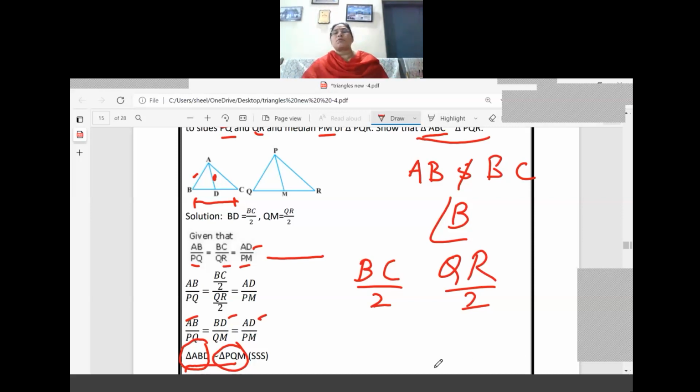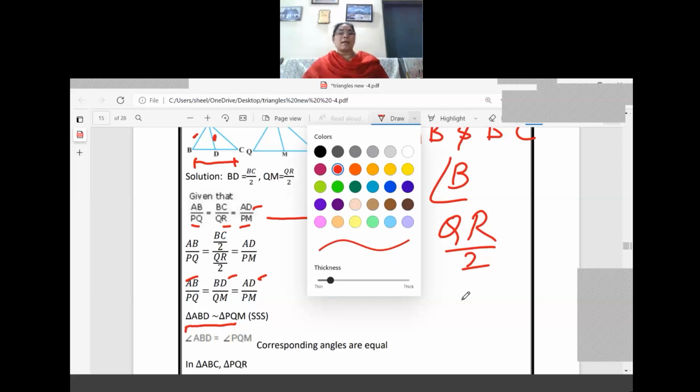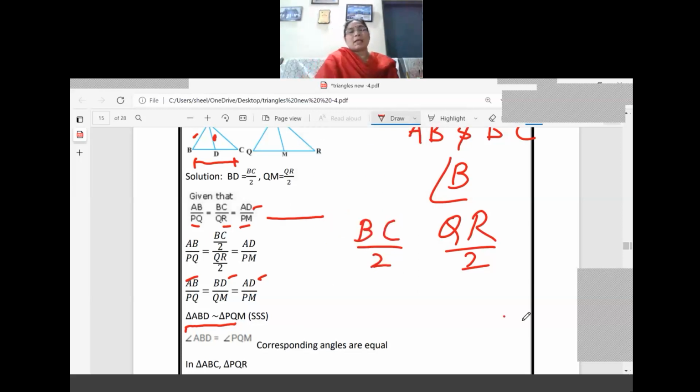Now what is the purpose of making this a similarity? By this we can write that the angles are equal. Which angles are equal? Angle ABD equal to angle PQM. Angle ABD is the same as angle ABC. Angle PQM is the same as angle PQR, right? So we got these two angles are equal. So the included angle we got.